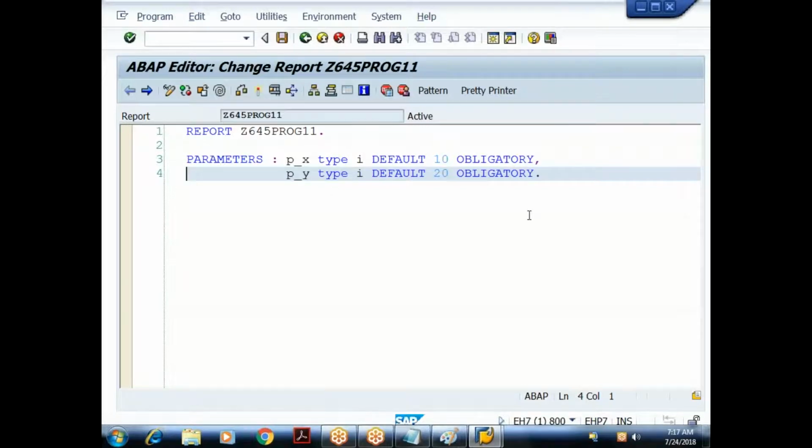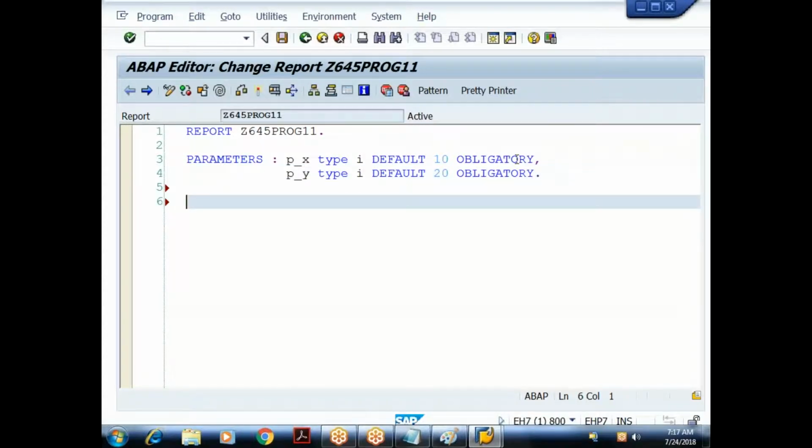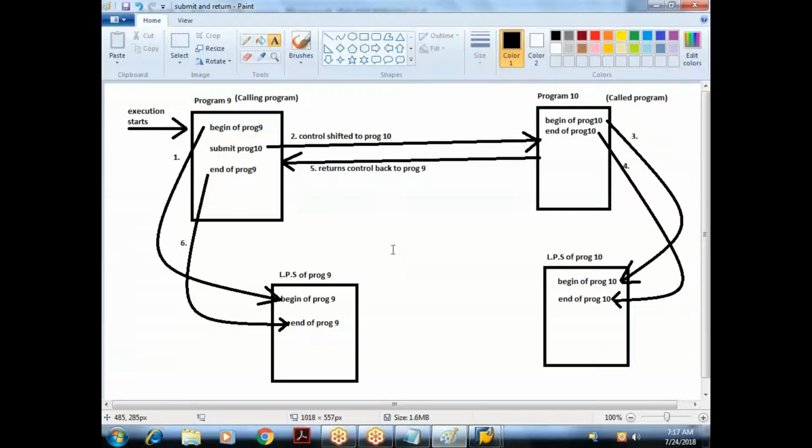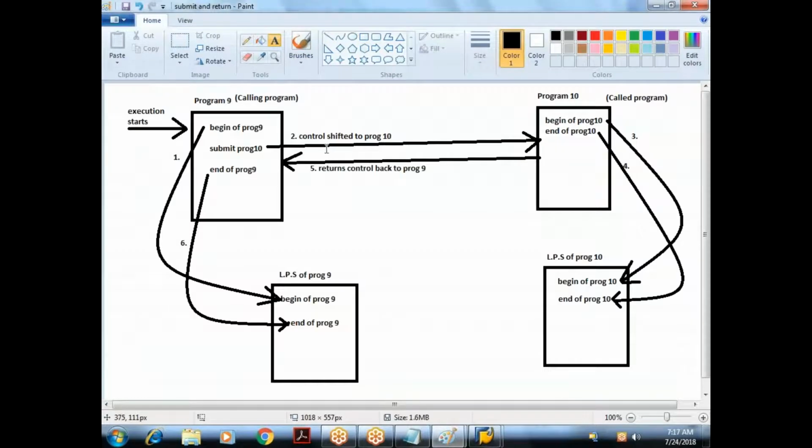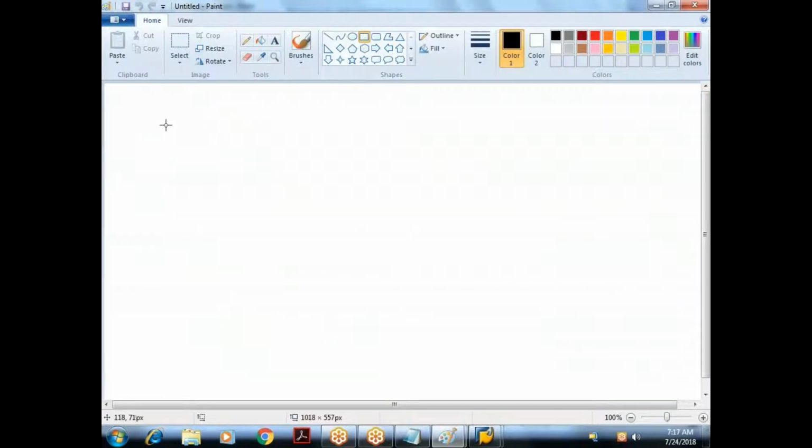So what we have to do, just observe. Let me again put it in a pictorial format. The purpose of these diagrams is that in future we should not have to think about the purpose of the submit and return keywords. By looking at this, you should be able to tell the purpose. Since we are at the very beginning of ABAP, we are going at a slow pace. So this is my program level.